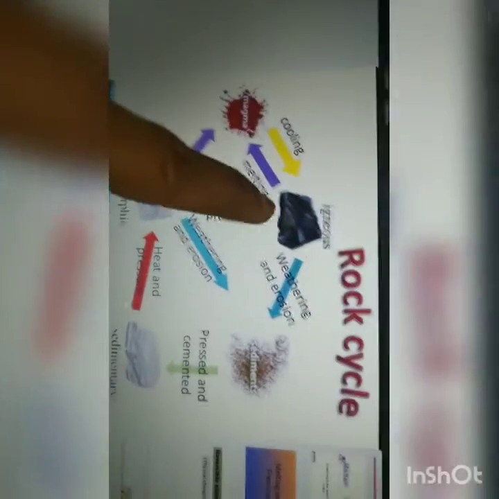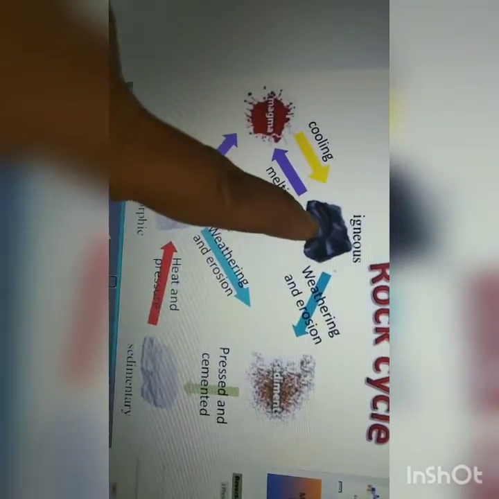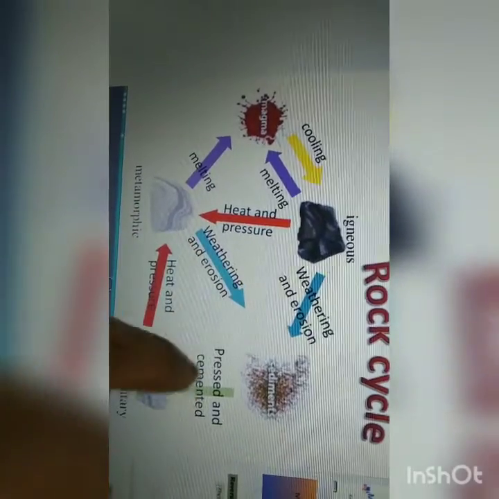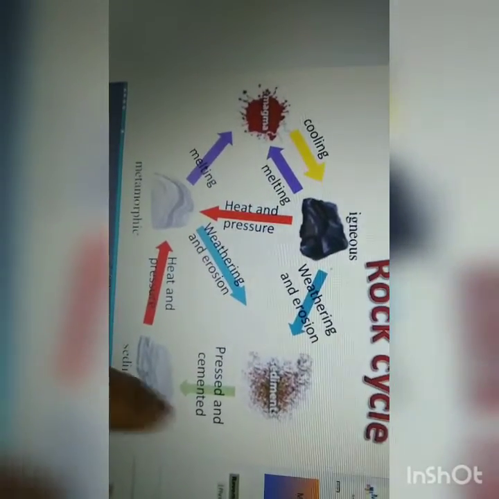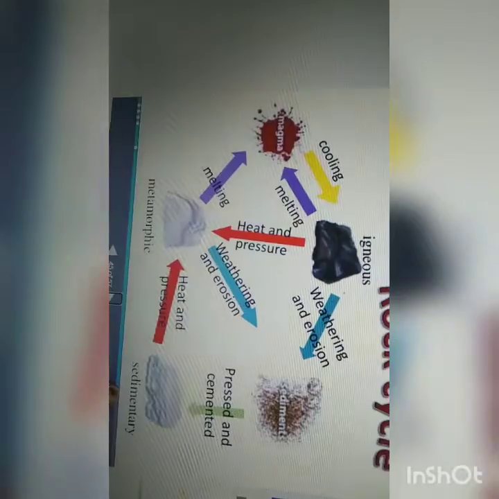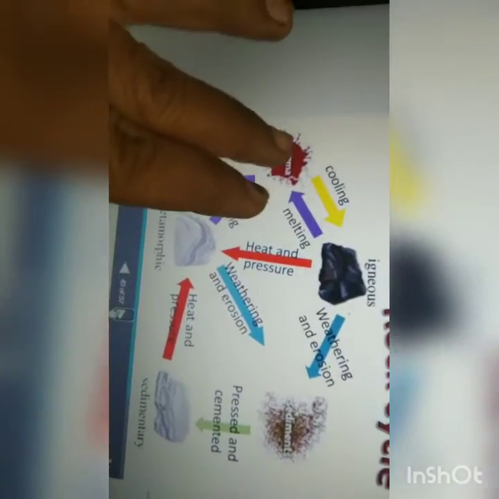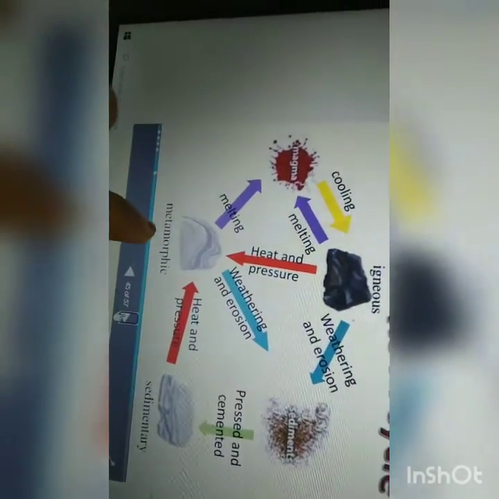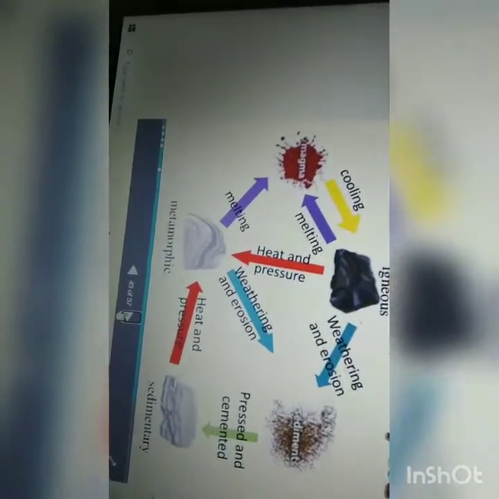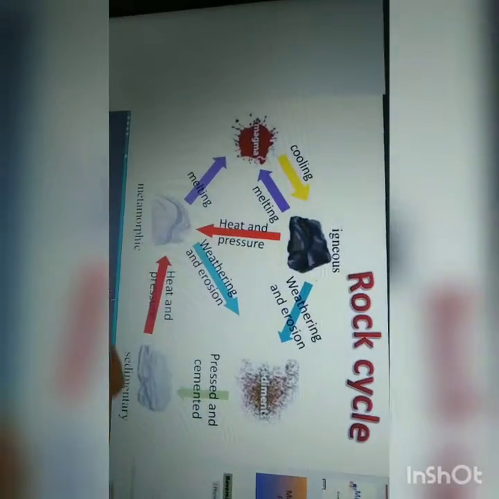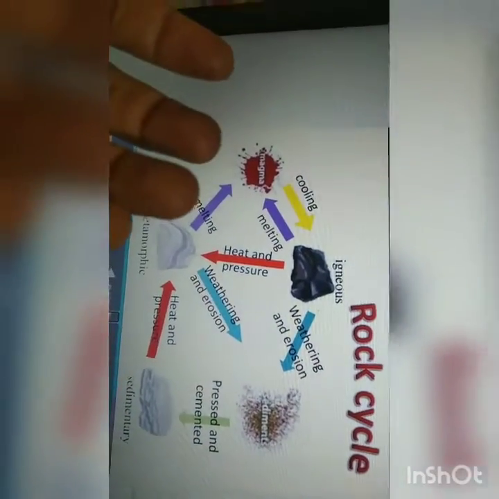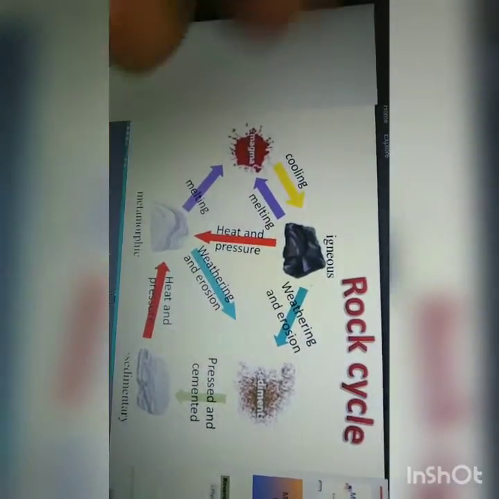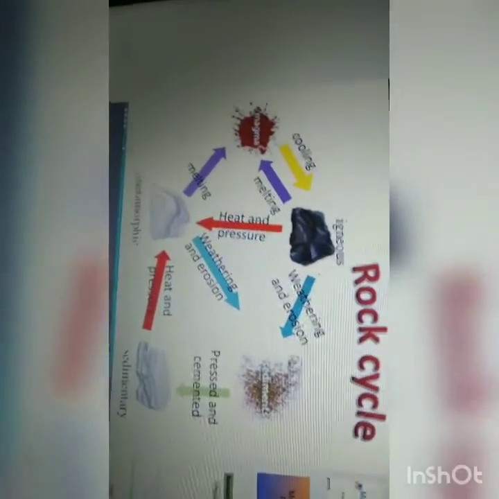Again, in the same way, in this rock cycle, weathering and erosion mean sediments will be formed, and from that sediment, sedimentary rocks are formed. In cooling or melting conditions, these rocks are formed. This is the rock cycle. So igneous rocks can be converted into sediments, sediments into metamorphic rocks, and igneous also can be converted into metamorphic rocks. Hope you have understood the rock cycle, children. You need to remember it.